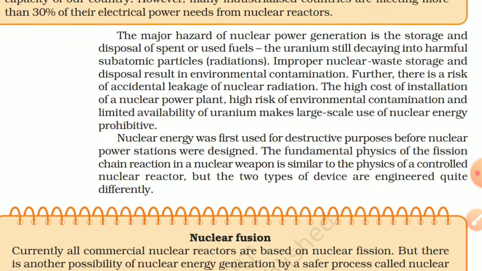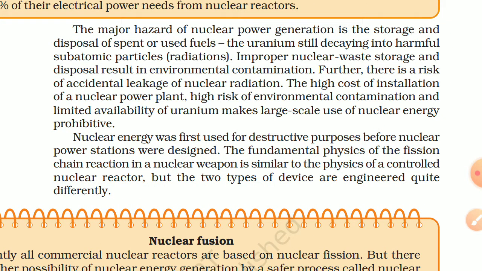The major hazard of nuclear power generation is the storage and disposal of spent or used fuels. The uranium is still decaying into harmful subatomic particles, radiations. So after some time, even if the uranium is converted into small particles, they are still very radioactive, so it is very dangerous to control them. Improper nuclear waste storage and disposal result in environmental contamination. If you can't store it properly and it comes in contact with the environment, then it will be very harmful for human beings.